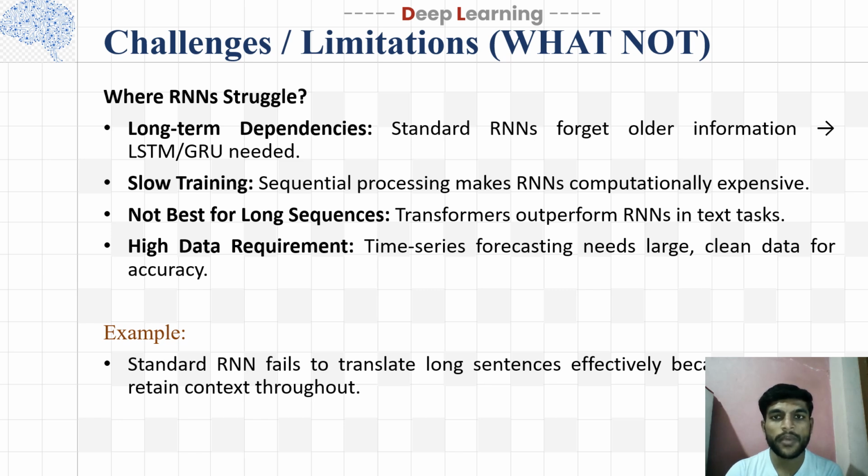Sequential processing makes RNNs computationally expensive and not best for long sequences; transformers outperform RNNs in text tasks. Third is high data requirement. Time series forecasting needs large, clean data for accuracy. Example: a standard RNN fails to translate long sentences effectively because it cannot retain context throughout.